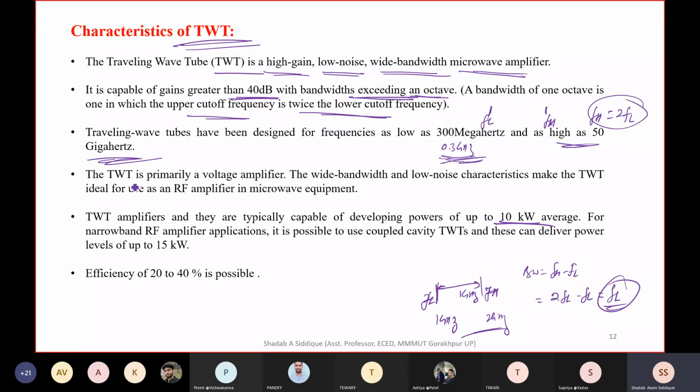Primarily, when the TWT was invented in the early days, we were using the traveling wave tube as a voltage amplifier, for high voltage amplification purposes.